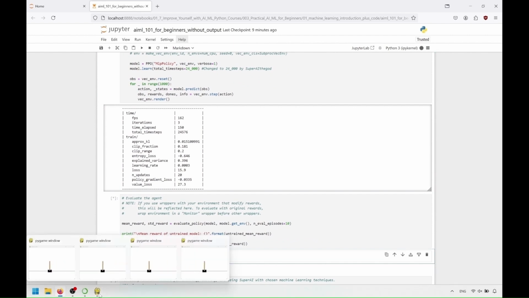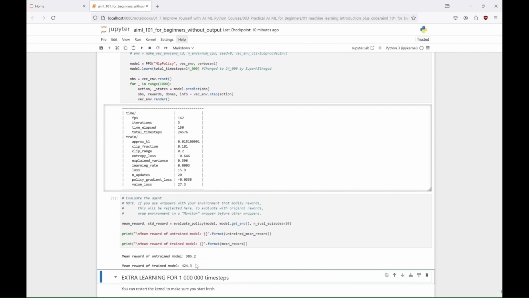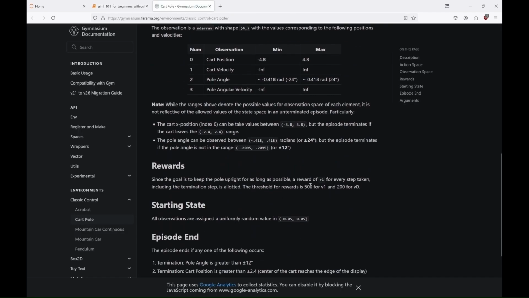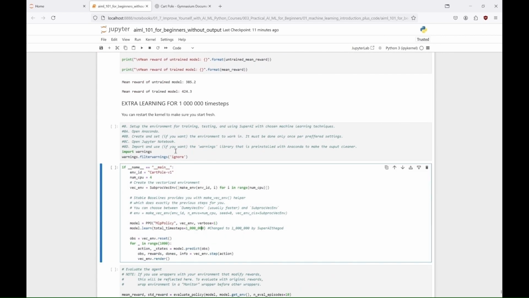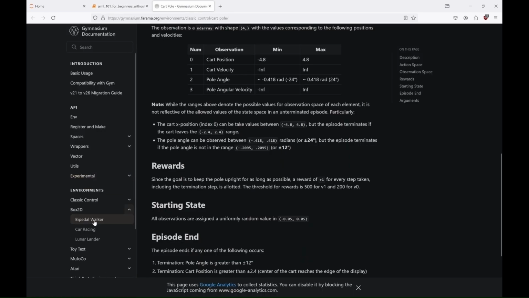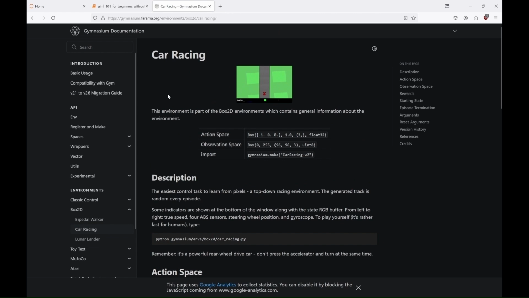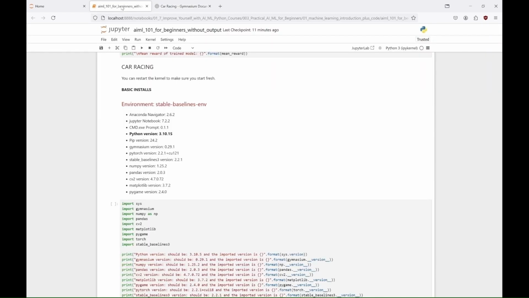We can see how the agent handles the situation without training, and after 24,000 time steps, and it's quite good. If you want, you can also try training for 1 million time steps to achieve the maximum reward. And meanwhile, let's check it with the car race. We'll see here a totally untrained agent, as well as agents trained for 1, 2, and even 5 million time steps. Do you think there will be any difference?